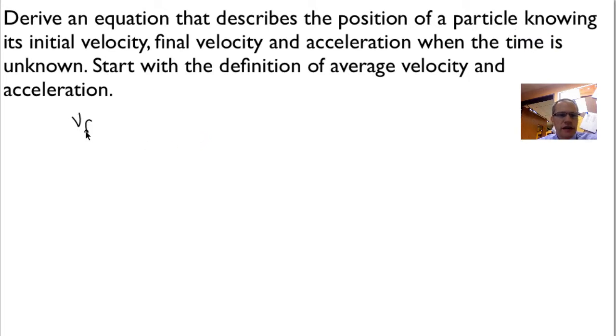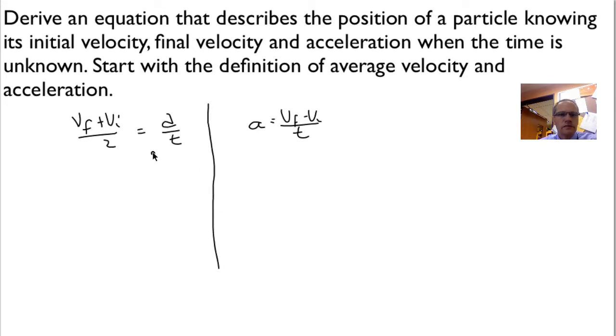So (Vf plus Vi) over 2 is equal to d over t, and A is equal to (Vf minus Vi) over t. So here we want to eliminate t. One thing that I found kind of easy to do is that if I take the reciprocal, or flip over, what I do to one side I have to do to the other. That puts my t in the numerator and might make it a little bit easier.